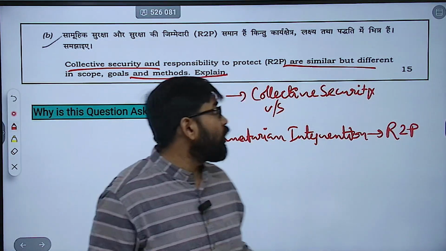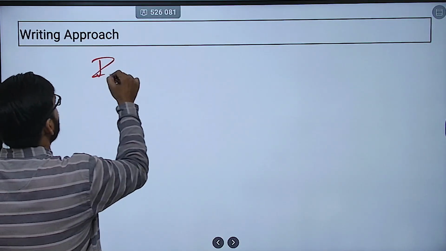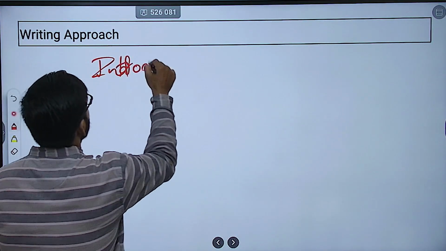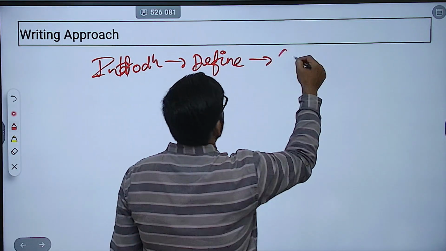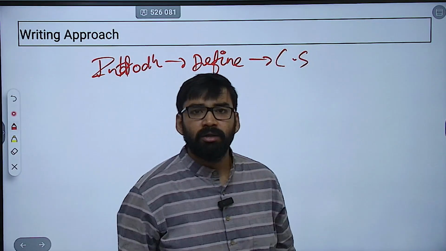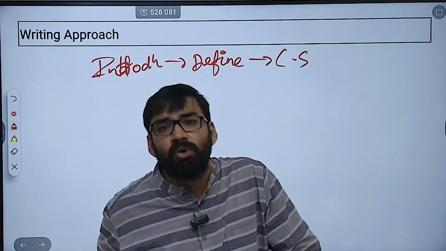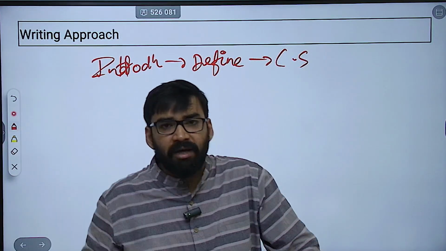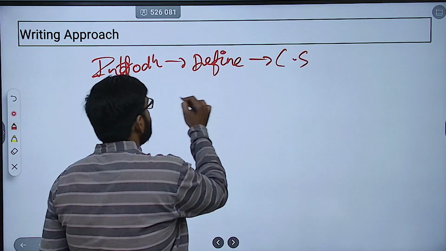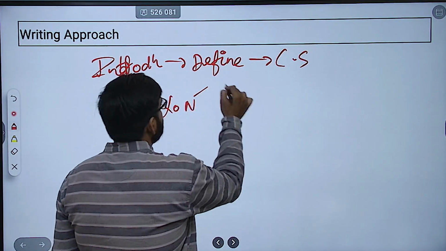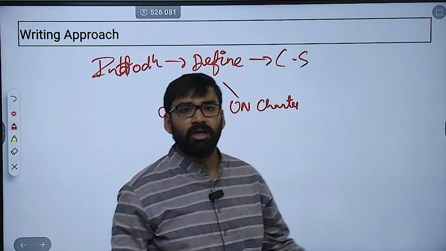Okay. So how are you going to write the introduction in this question? First you have to define collective security, that is aggression against one is equal to aggression against all. Clear? Aggression against one is equal to aggression against all, and based on this only the League of Nations and UN Charter are based on collective security.